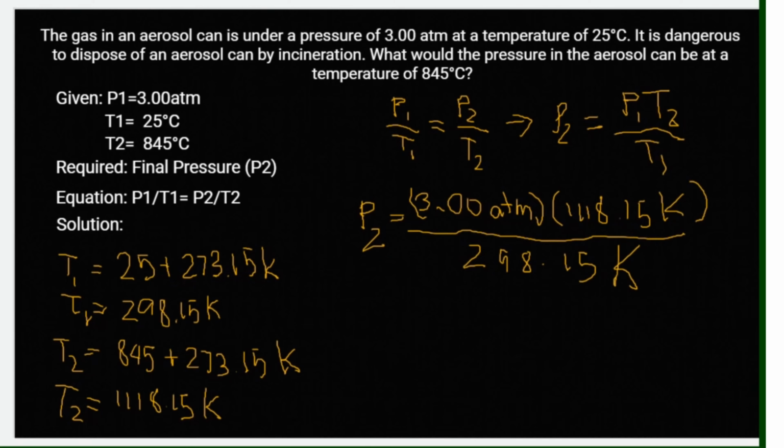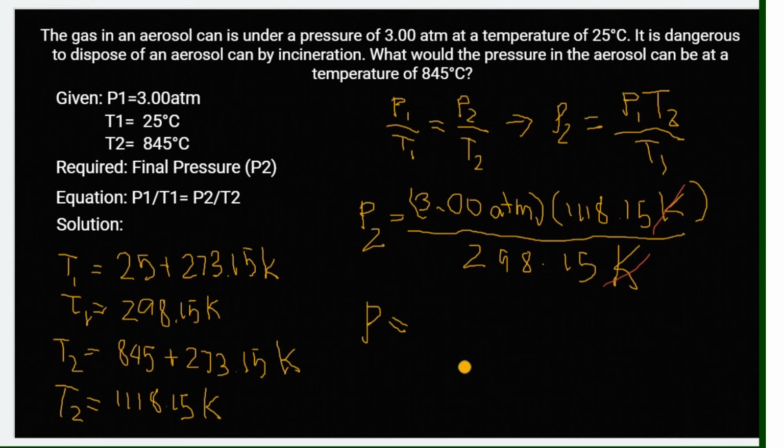So definitely, yung unit na Kelvin ay maka-cancel, at ang matitirang unit lang ay yung unit ng pressure, which is atmosphere here. So first thing is, let's multiply. Okay, multiply natin yung initial pressure at final temperature.